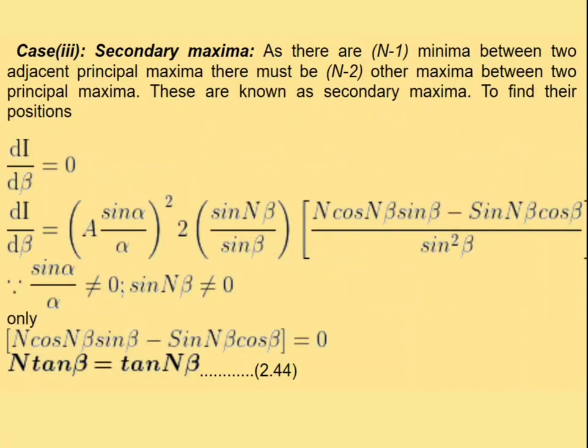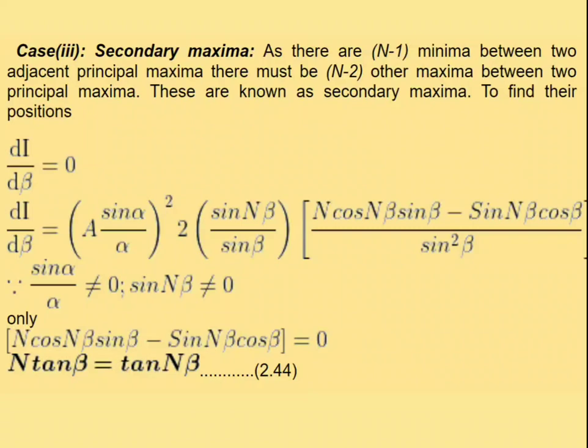And the next one is secondary maxima. As we know, the order of any equation is reduced with the help of differentiation. For example, x square has order 2. To reduce the order of x square, we simply differentiate, that is 2x. That means its order becomes 1, reduced by the differentiation process.